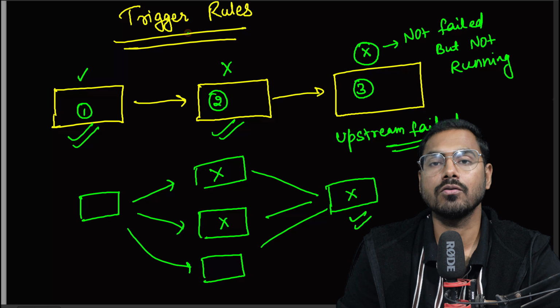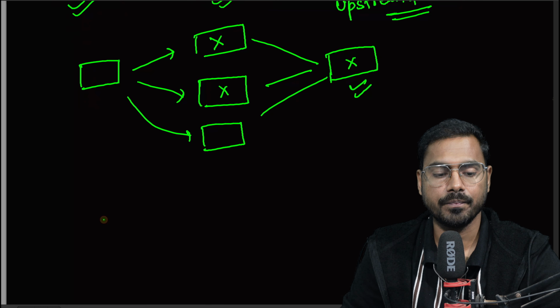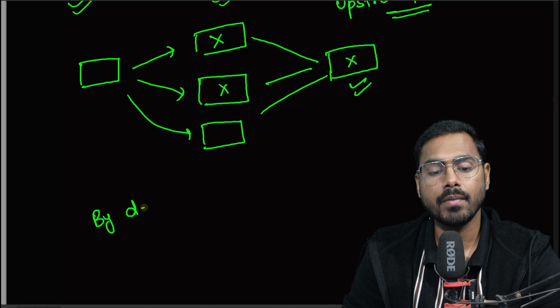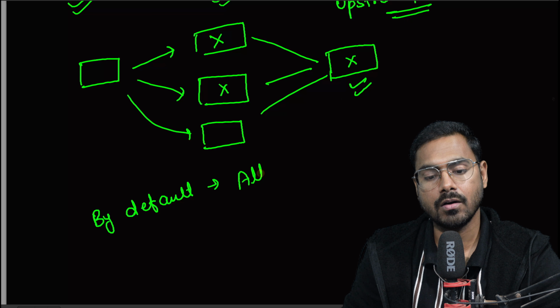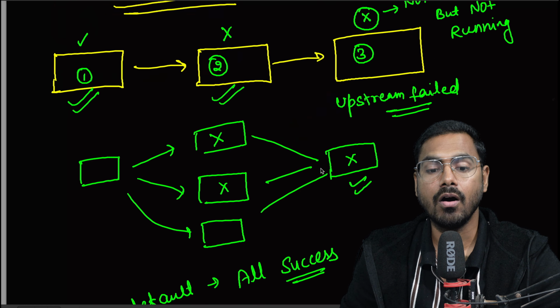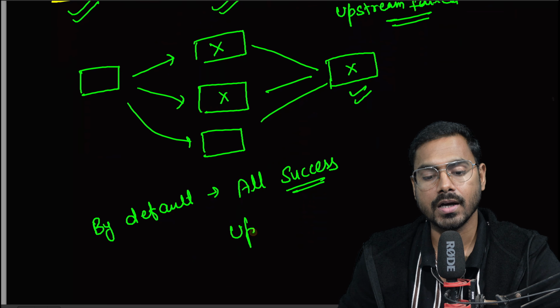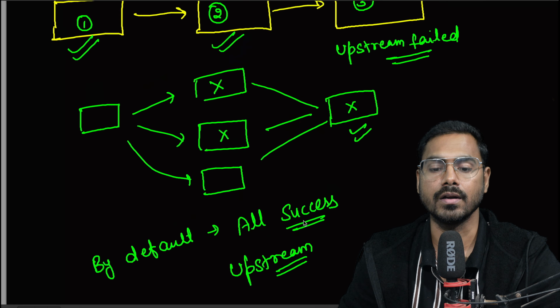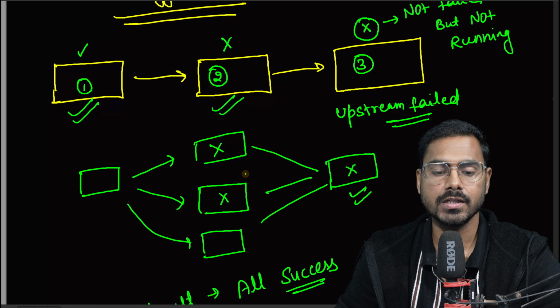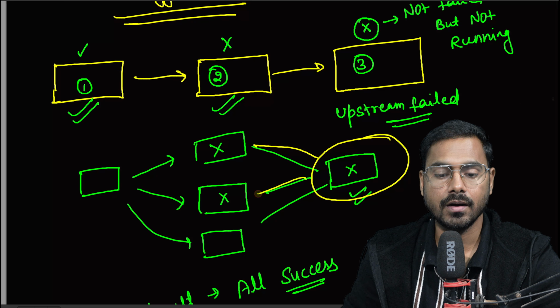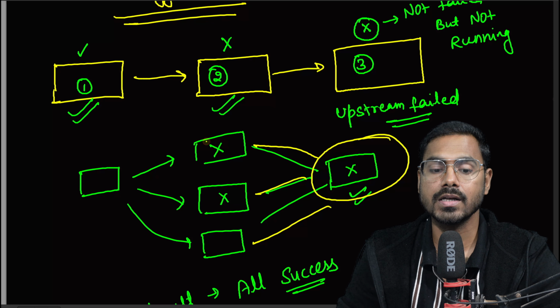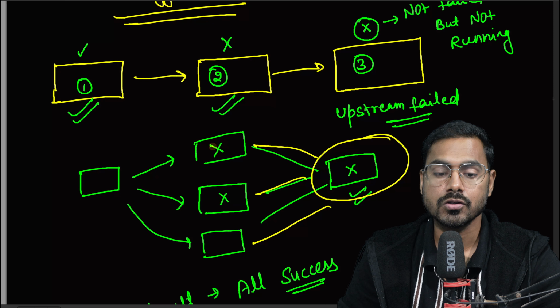And that is where the trigger rule comes in. By default, I set it as all success. Now what does all success mean? All success means all the upstream tasks should have succeeded before this task runs. So in this situation, for this task to run, there are 3 upstream tasks, and all should have succeeded, not be in a failure state.